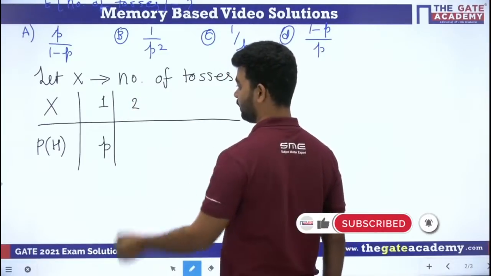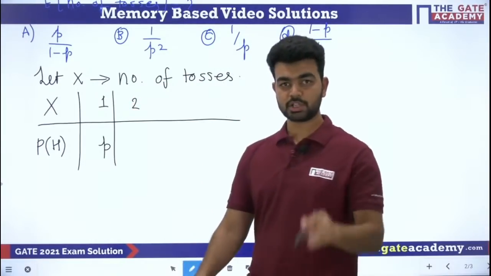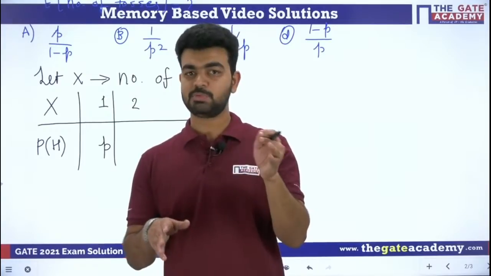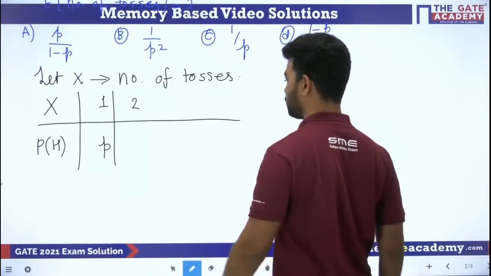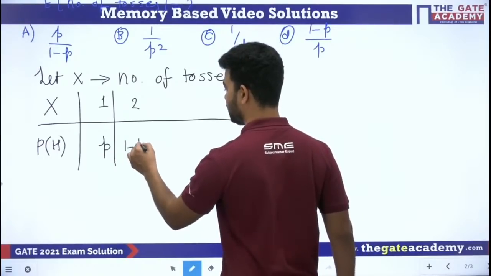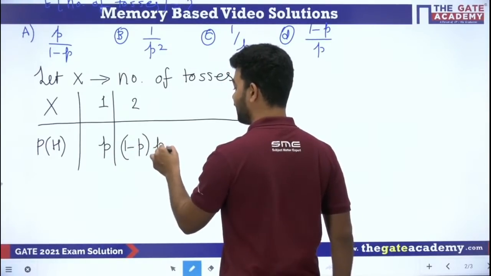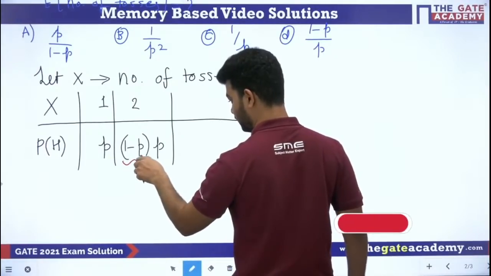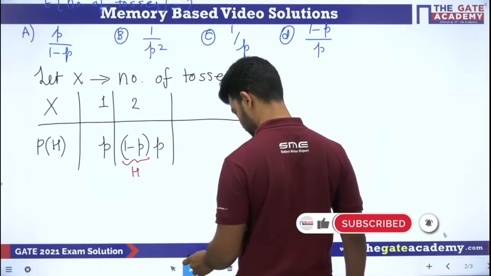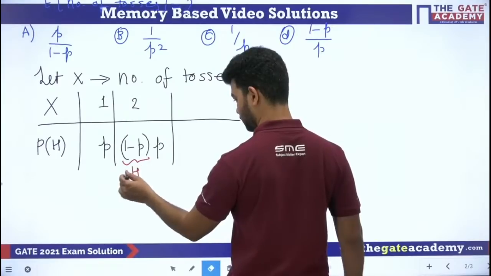So for 2, if the number of tosses is 2, it means on the first toss he must be getting tail, na? Then only he is going for the next attempt. So in the first toss he must be getting 1 minus p, and then he is getting head.